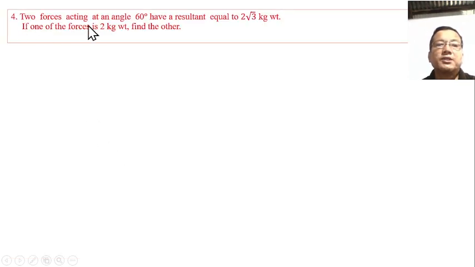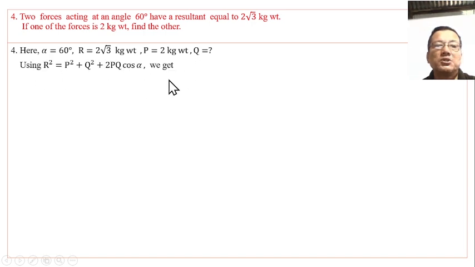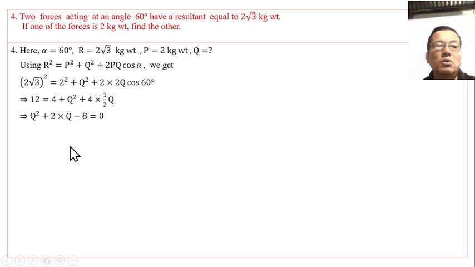Two forces acting at an angle of 60 degrees have a resultant equal to 2 root 3 kg weight. If one of the forces is 2 kg weight, find the other. Using the resultant formula, where alpha is 60, R is this, P is this, Q is what? We have to use this formula, giving the respective values and solve for Q. Solving the quadratic equation in Q by factorizing, we get Q equal to 2 and minus 4.